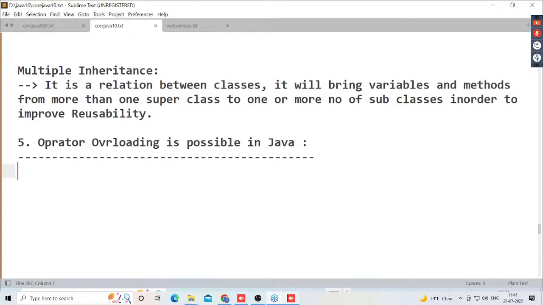Not possible. Why? Because super class, child class is okay, possible, single inheritance. But two super classes and one child class, again, is nothing but what? Multiple inheritance. So it's not possible.